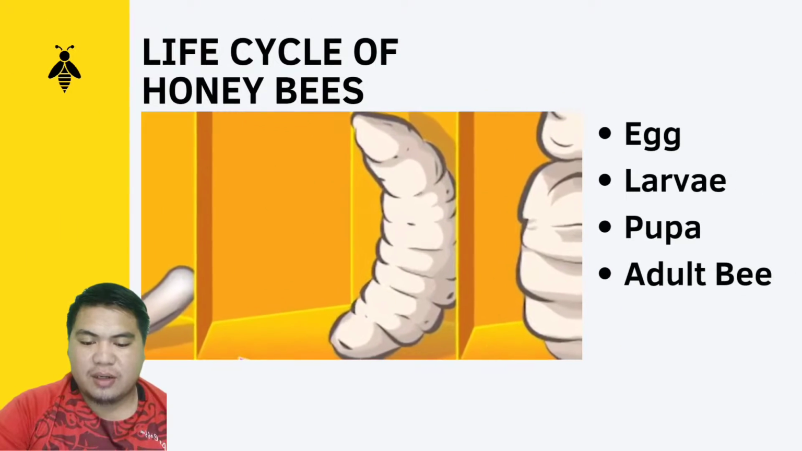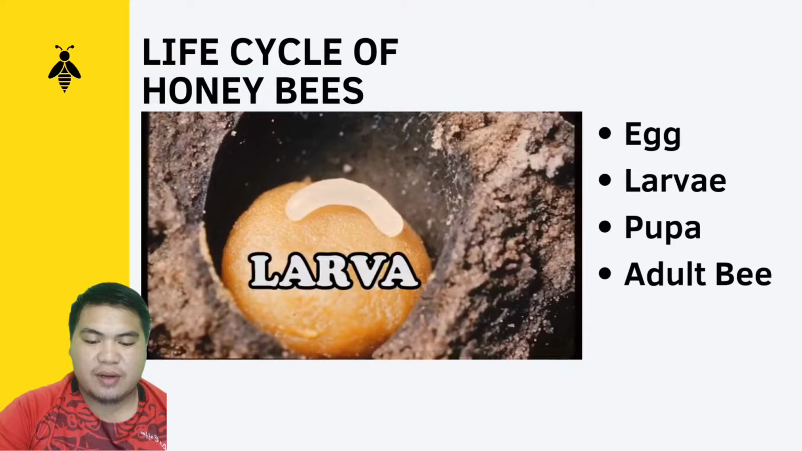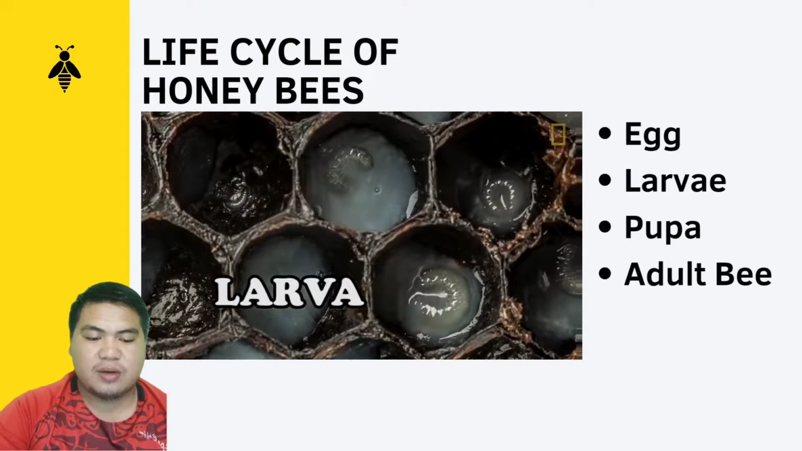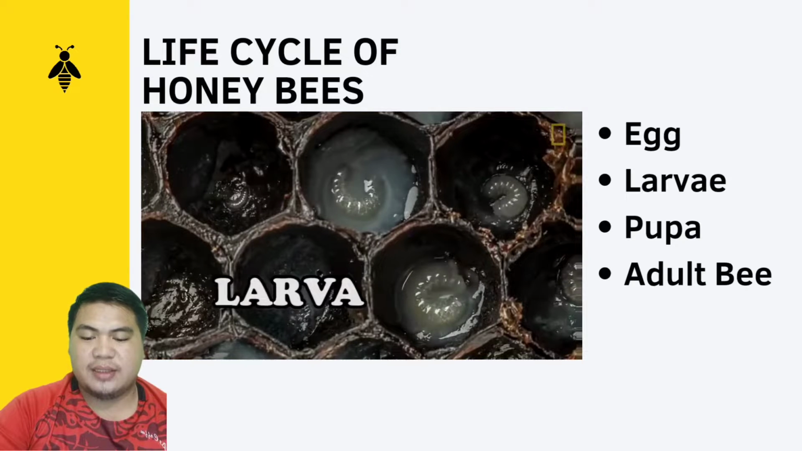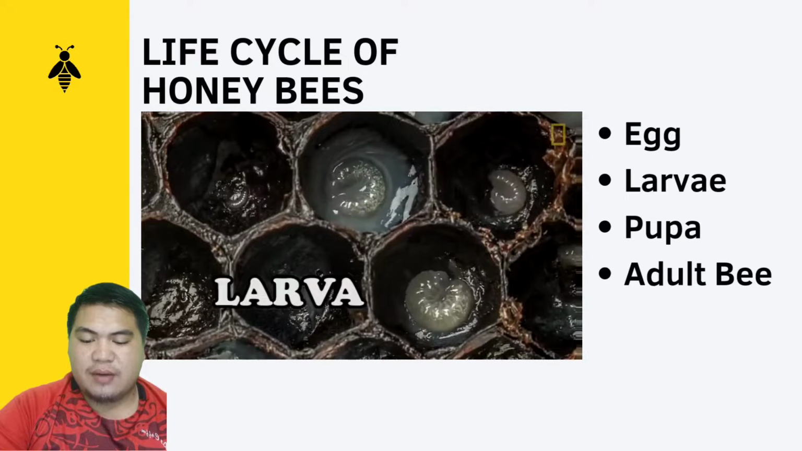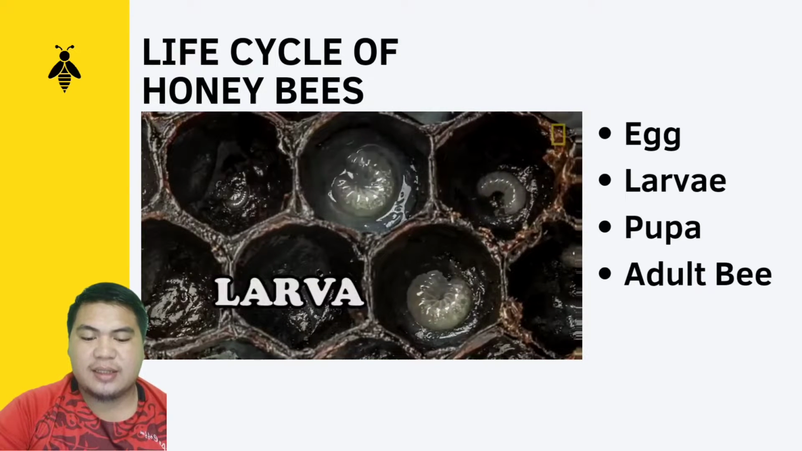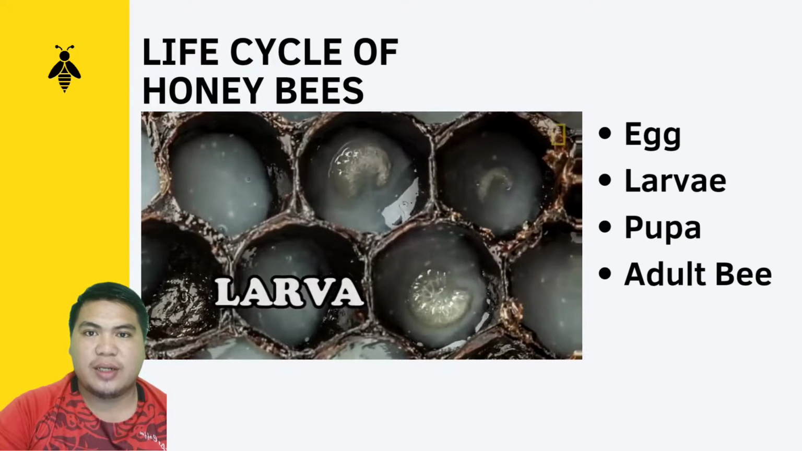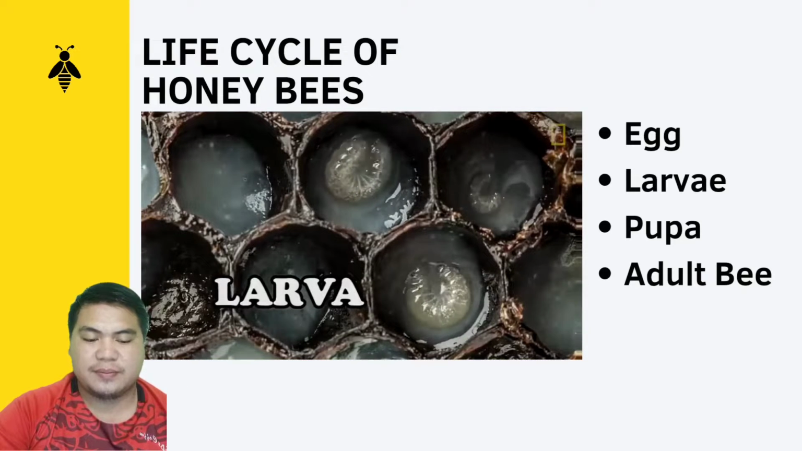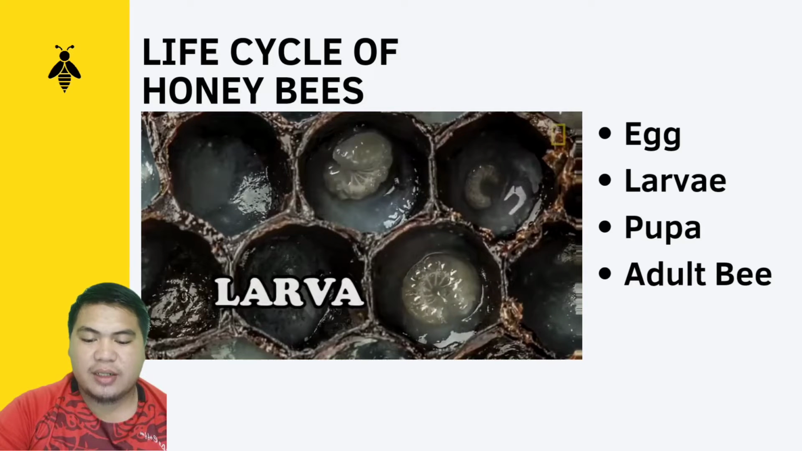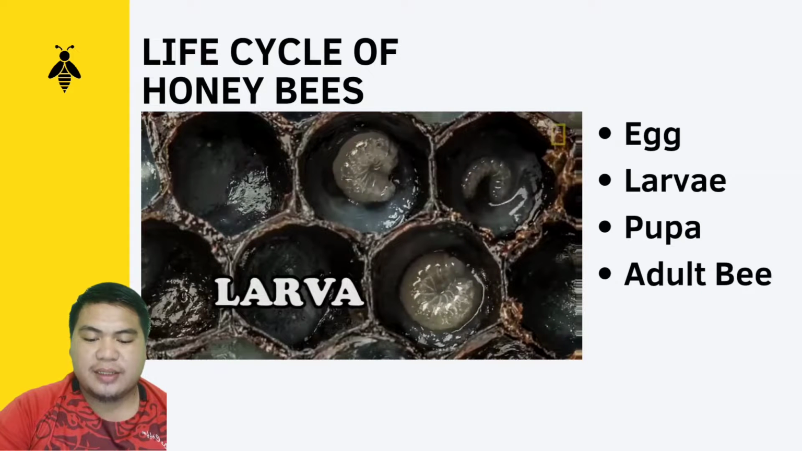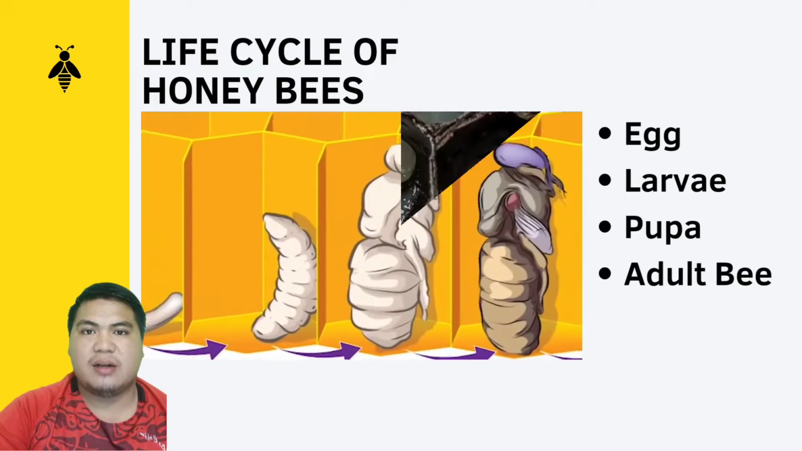After eggs is larva. For the first few days, all larvae are fed royal jelly secreted from the glands of nurse bees. Larvae will hatch from eggs in 3 to 4 days after the queen laid the egg. They are fed royal jelly by the worker bees while they remain in the cell combs.